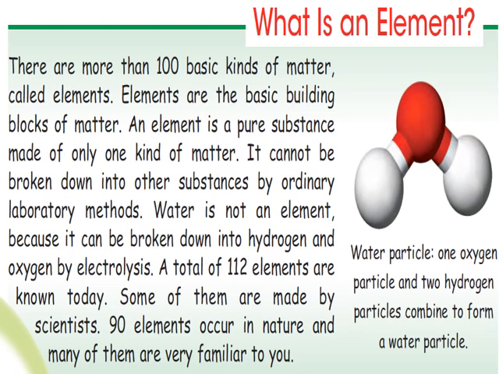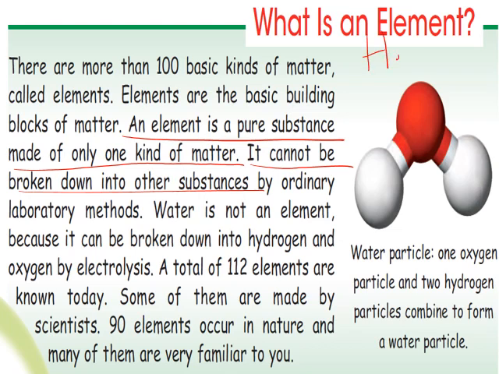What is the definition of an element? An element is a pure substance made up of only one kind of matter. An element cannot be broken down into other substances. In this figure we have a water particle. Water is known to be H2O.